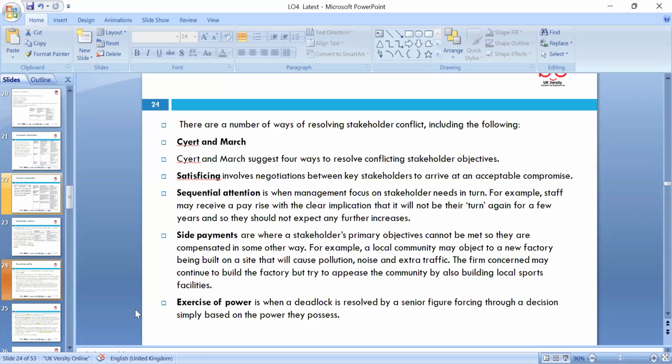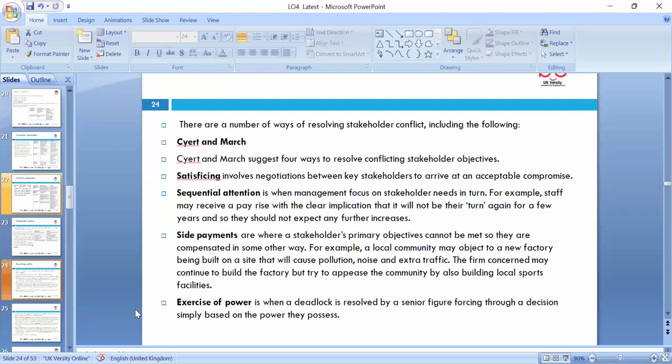So we need to look at the turnover, the profit, and the expectation of side payments, where the stakeholder's primary objective cannot be met. Not every stakeholder is interested in money alone. We need to look at pollution, noise, and extra traffic. So we have to look at the planning and the investment in those areas.